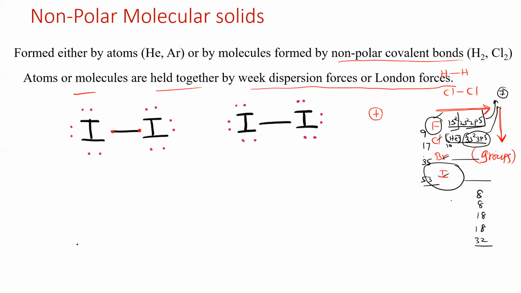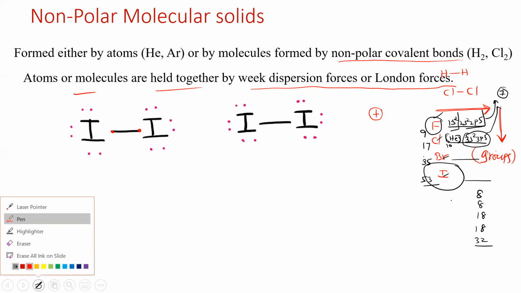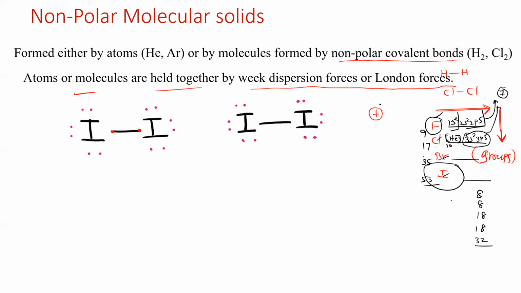In orbitals. Very good. So in orbitals, in the sense that they are always moving around the molecule. What about the electron cloud? The electron cloud is always moving around the molecules.